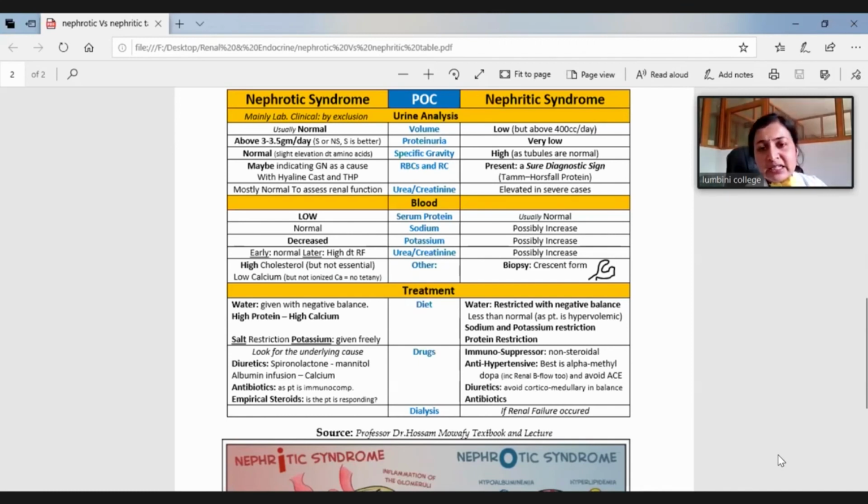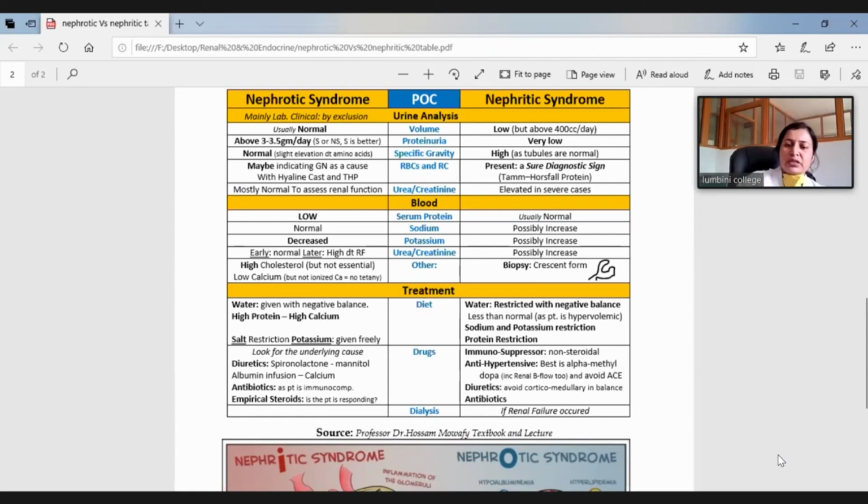Urea and creatinine are remarkably impaired or high in nephritic because primary renal impairment is occurring. In the renal function test, blood urea, creatinine, sodium, and potassium are all altered or increased in nephritic syndrome. While the most important problem in the biochemical analysis of blood in nephrotic syndrome is that serum protein can be remarkably low, and there is hyperlipidemia. So the lipid profile will be altered.